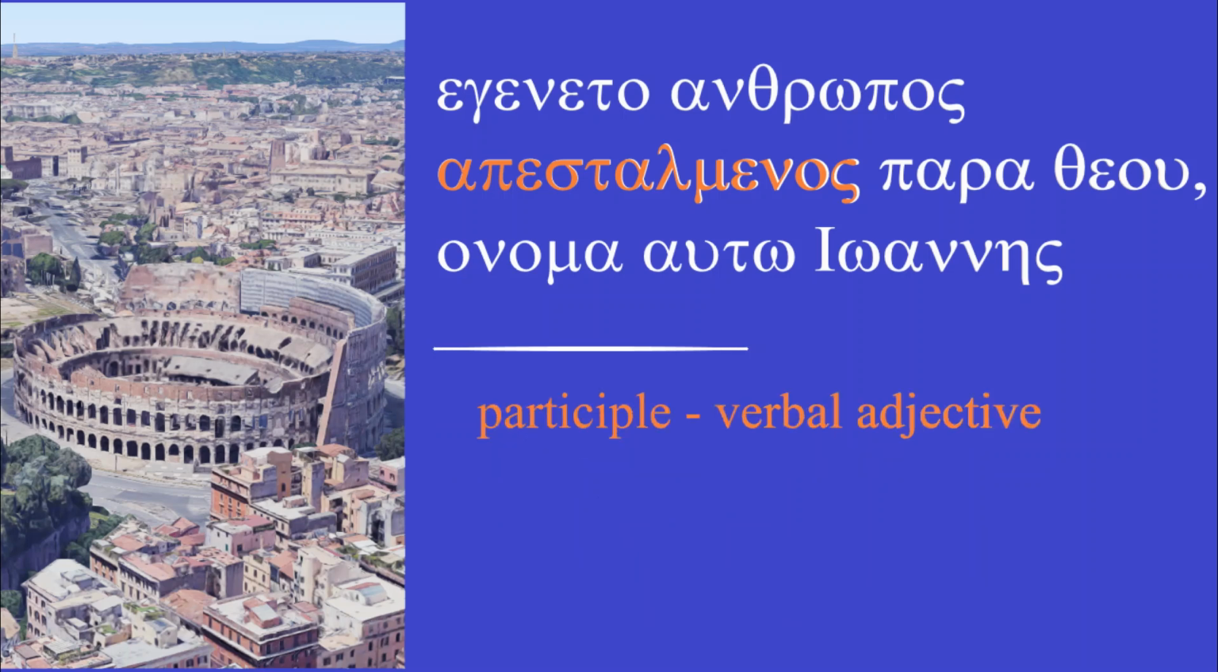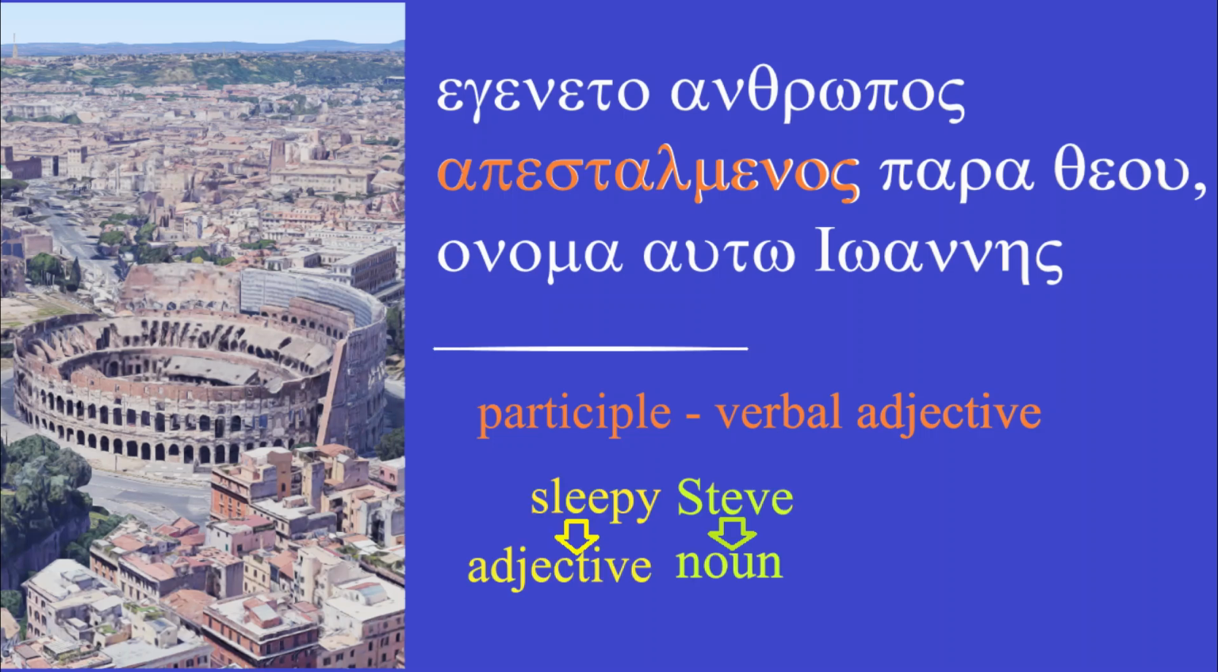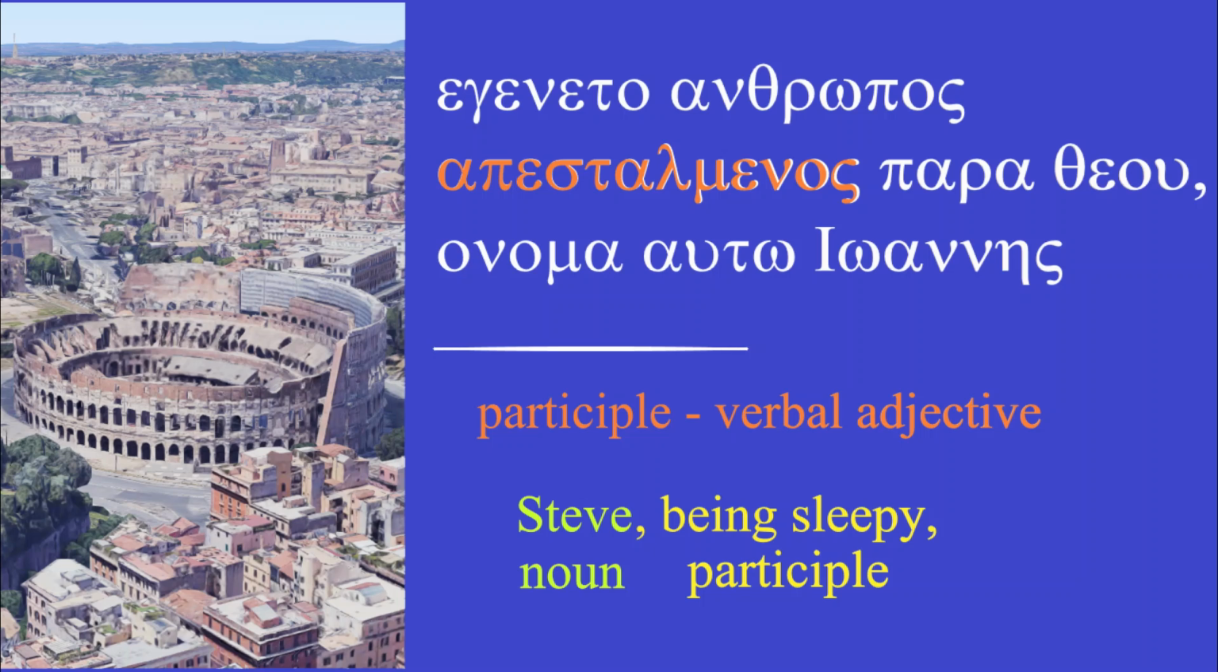Here's a quick example of a participle. If we have the phrase Sleepy Steve, sleepy is an adjective describing the noun Steve. Now if we switch the adjective to a participle, we have the sentence Steve being sleepy. The phrase being sleepy is a participle because there is an adjective describing Steve, sleepy, that is also kind of a verb because it's hooked up to being. So epistalmenos functions here as a participle.